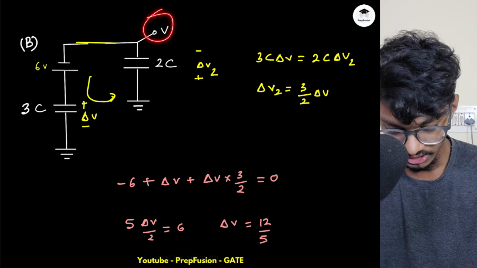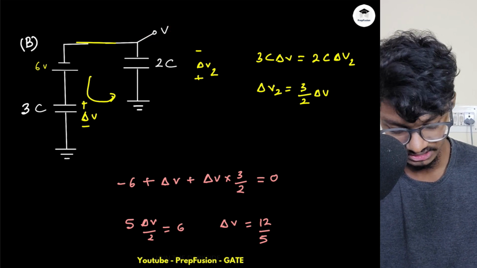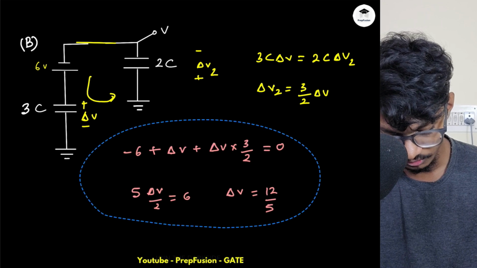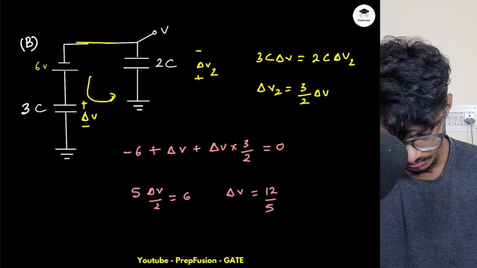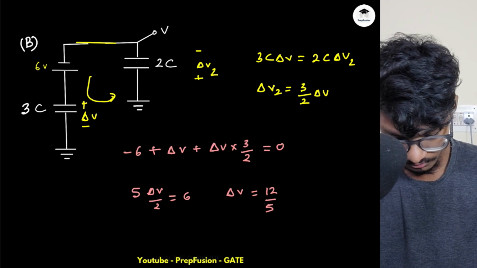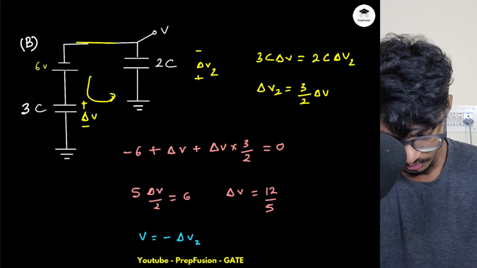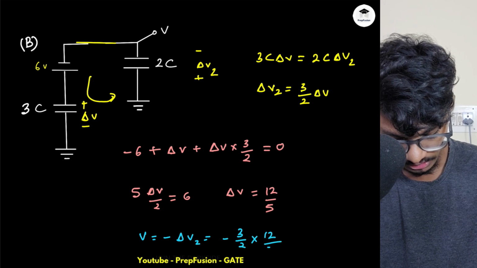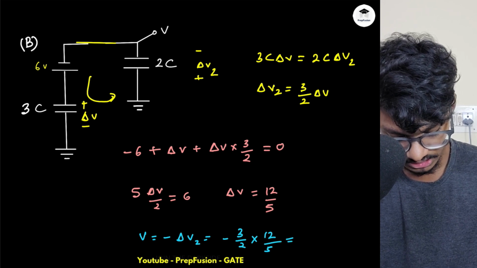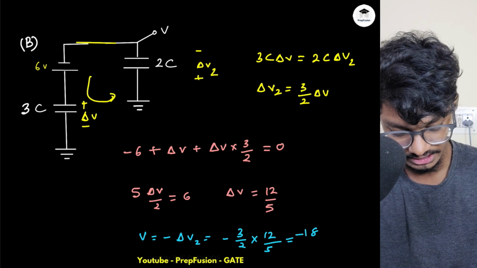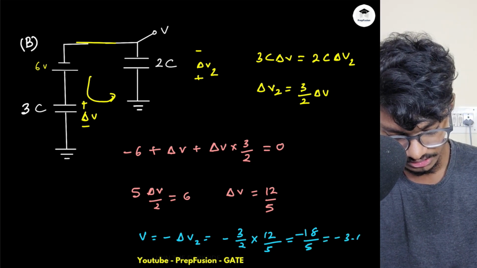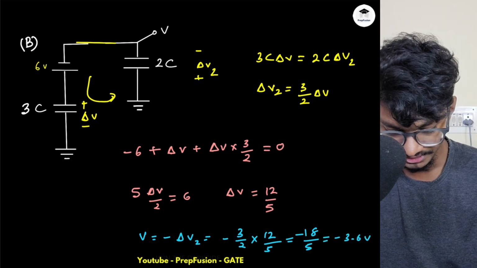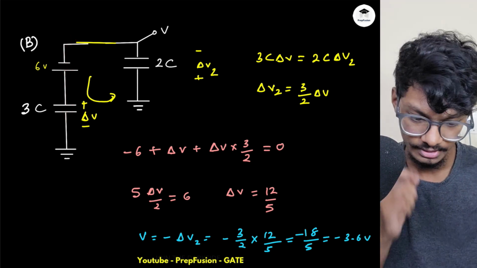And I need to find V. What is V? V is simply equal to delta V minus delta V2, right? If I compute, V is simply equal to minus delta V2, which is equal to minus 3 by 2 into delta V, which is 12 by 5. So this will be minus 18 by 5, which is minus 3.6. Now if you compute with the other method also, you will find the same answer again.